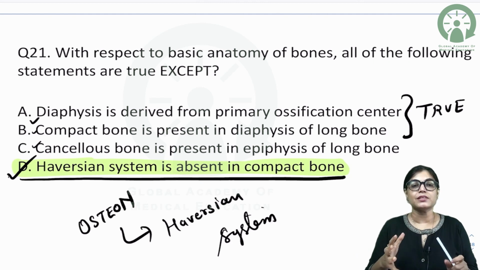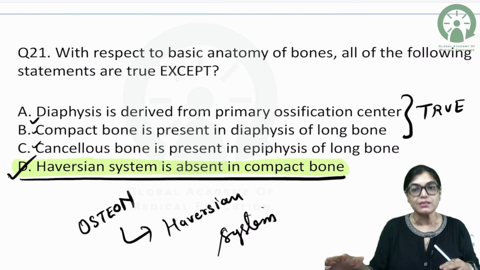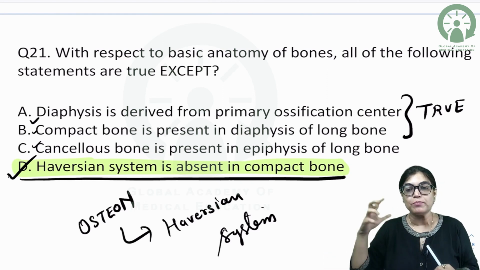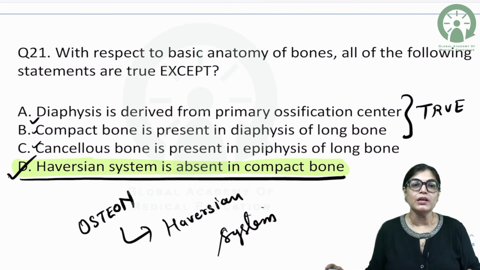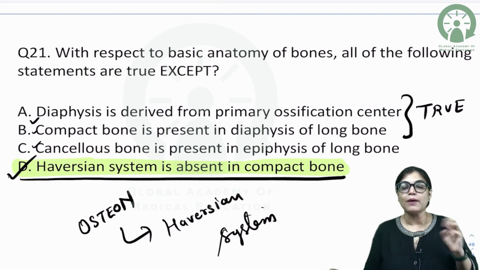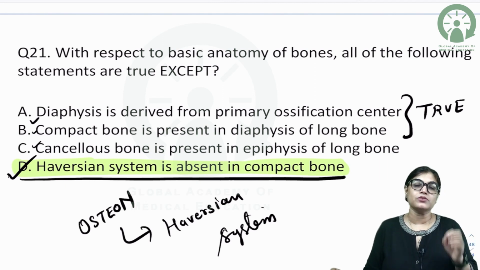So the Haversian system is the key feature for identification of compact bone. It is not absent in compact bone; it will definitely be present. So D, the Haversian system is absent in compact bone, is not the correct statement. So the correct answer is D.